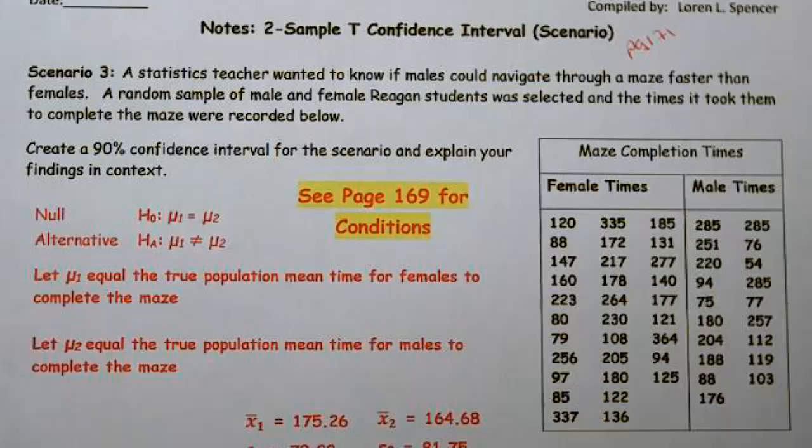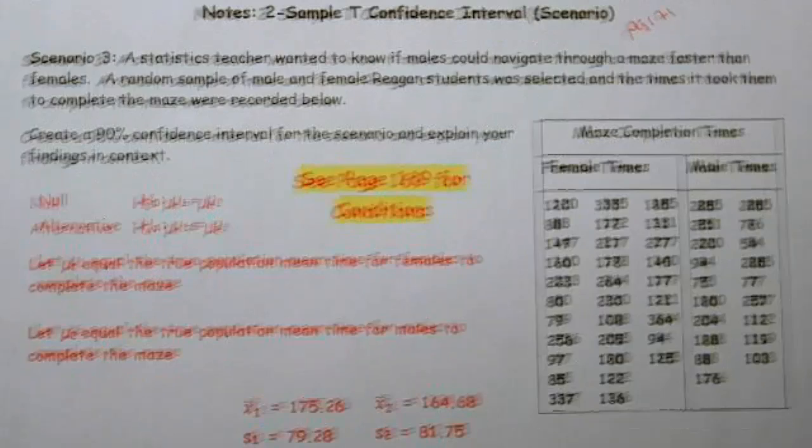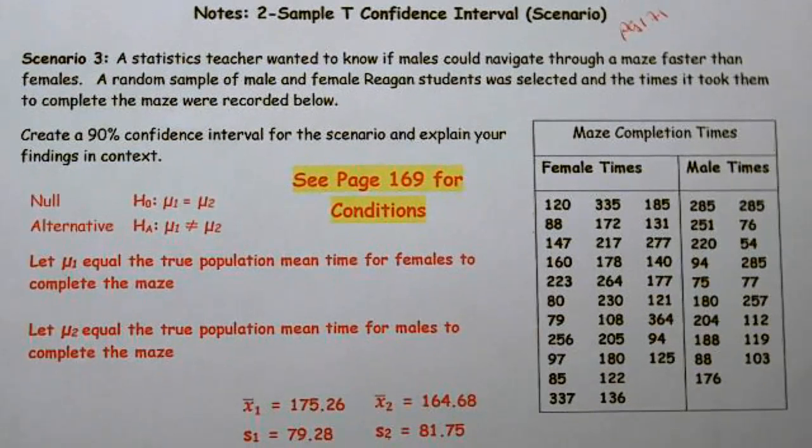Okay, this is page 171 of the note spiral, and this is scenario 3 for 2 sample confidence intervals. All right, so 2 sample confidence intervals. Statistics teachers want to know if males can navigate through a maze faster than females. A random sample of male and female Reagan students was selected, and the times it took them to complete the maze were recorded below. Create a 90% confidence interval for the scenario, and explain your findings in context.